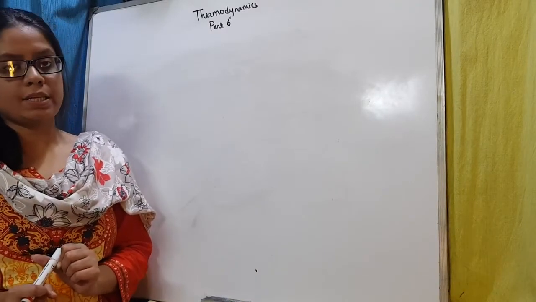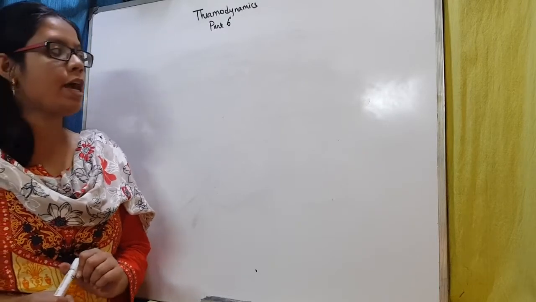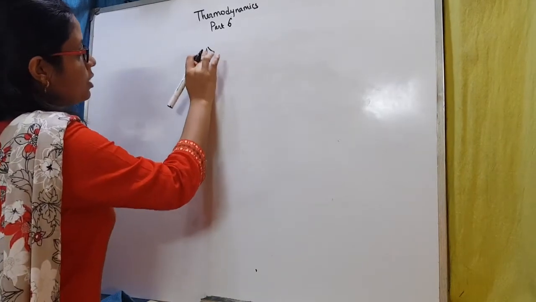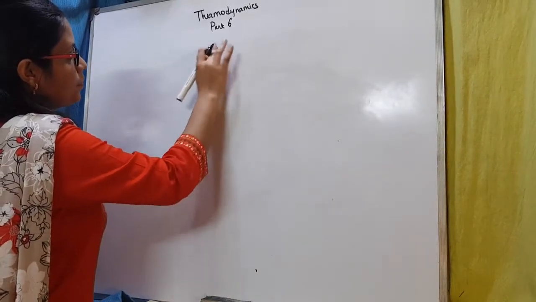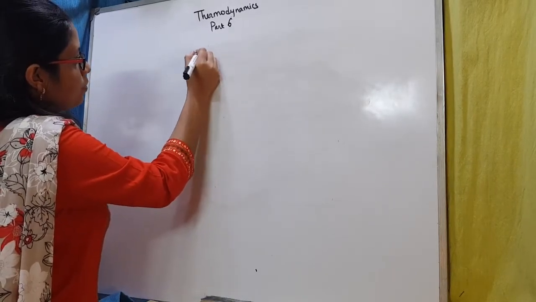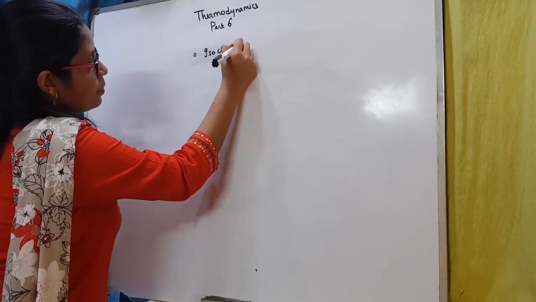So we were doing the various applications of the first law of thermodynamics. We studied 3 processes in the previous video. Today we are going to study 3 more processes. The first process that we are going to study is actually the fourth process, because we did 3 in the previous video. So the process that we are going to study is the isochoric process.